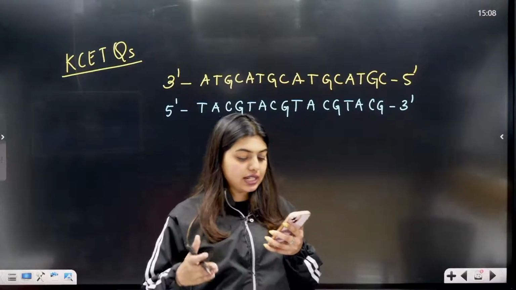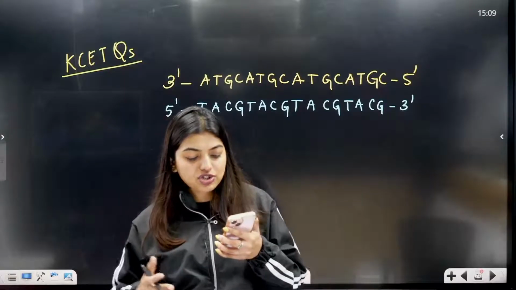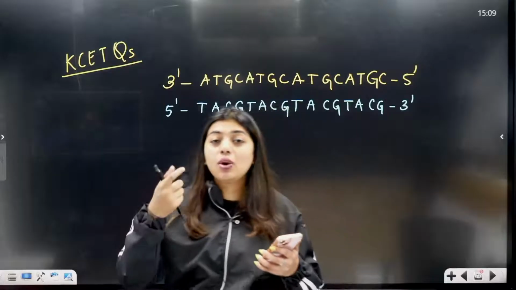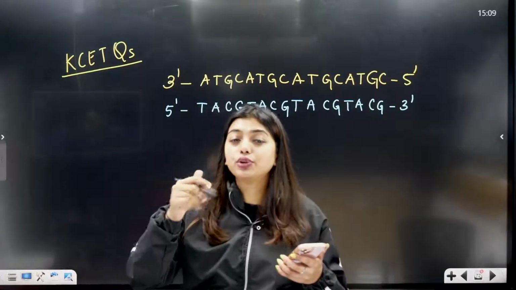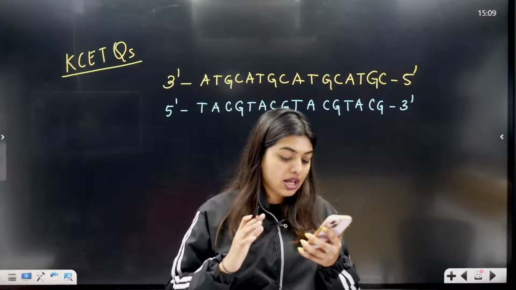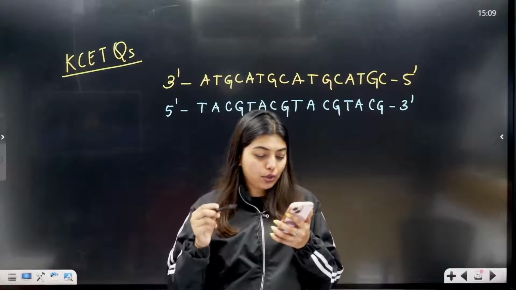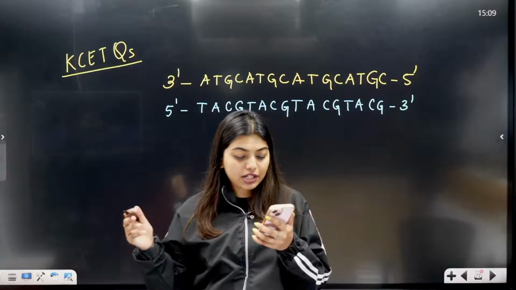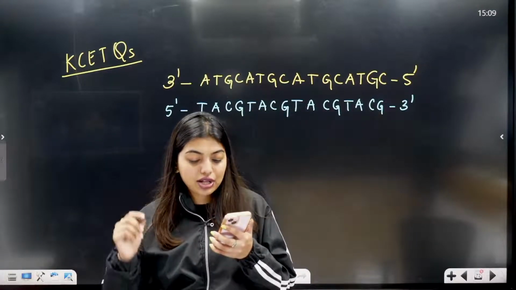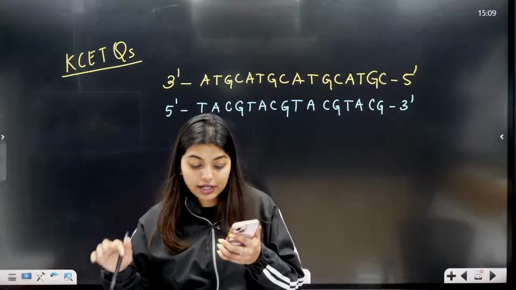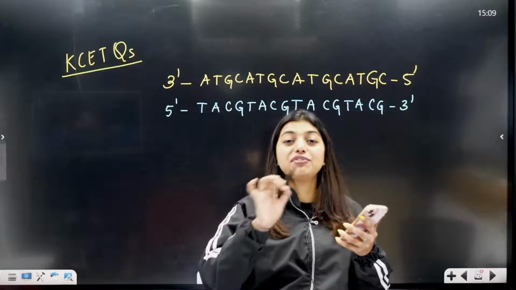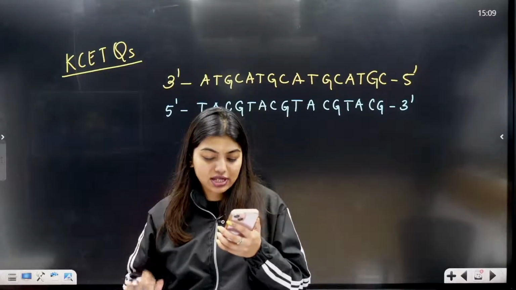Now, during transcription, the DNA strand with 3' to 5' polarity of the structural gene acts as a template because. So, just now I explained to you why that is going to act as a template, because it's going to work on a strand from 3' to 5', but it is going to form a strand which is from 5' to 3'. Okay, so here different options are given. Enzyme DNA dependent RNA polymerase always catalyzes polymerization in both the direction. Nucleotides of DNA strand with 5' to 3' are transferred to mRNA. Enzyme DNA dependent RNA polymerase always catalyzes polymerization in 5' to 3' direction. Option number 4 is the answer.